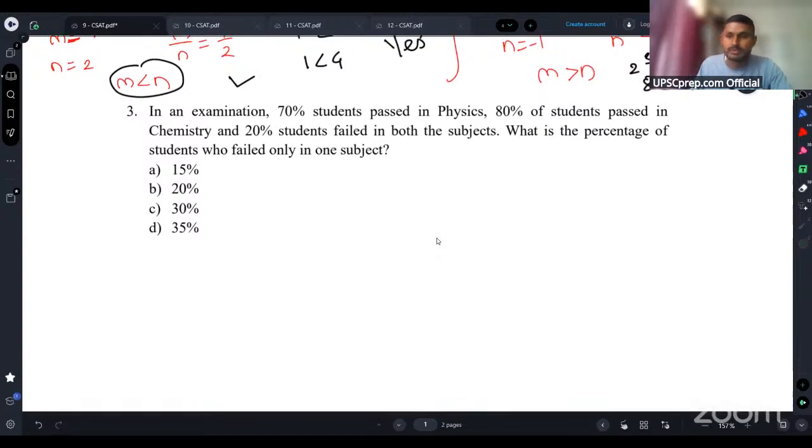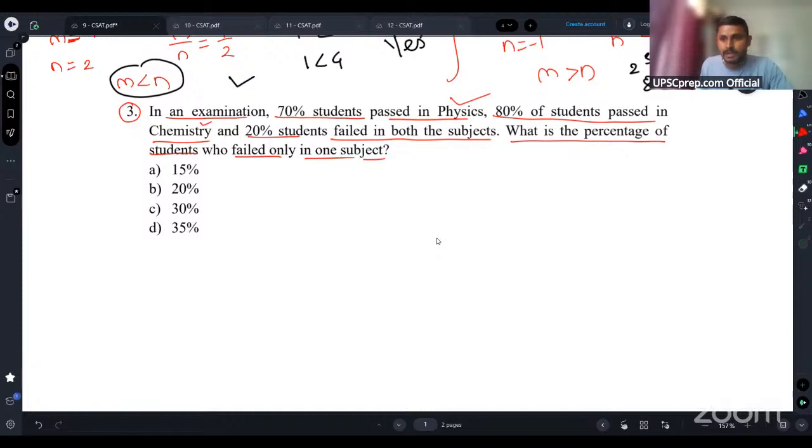Okay, see, I'm solving these questions, guys. Pay attention carefully. See, the third question says, in an examination, 70% students passed in physics, 80% students passed in chemistry, and 20% students failed in both the subjects. Okay, see now, guys. So basically, this is a question from Venn diagrams, because you have two variables, physics and chemistry, and 20% failed in both the subjects. What is the percentage of students who failed in only one subject?